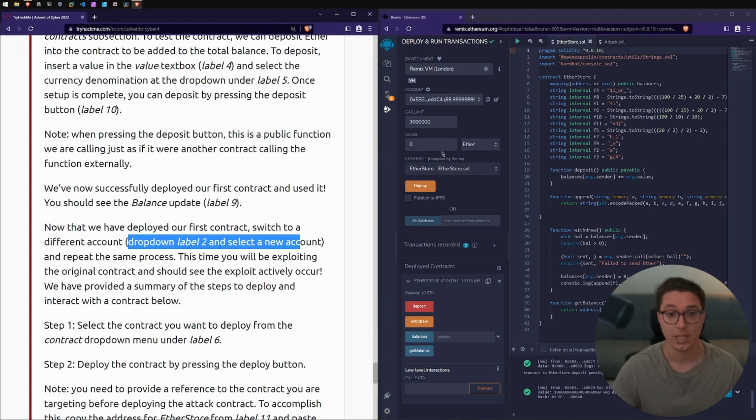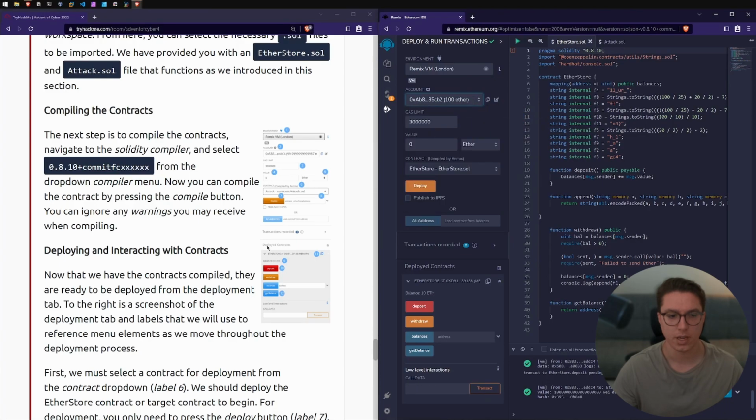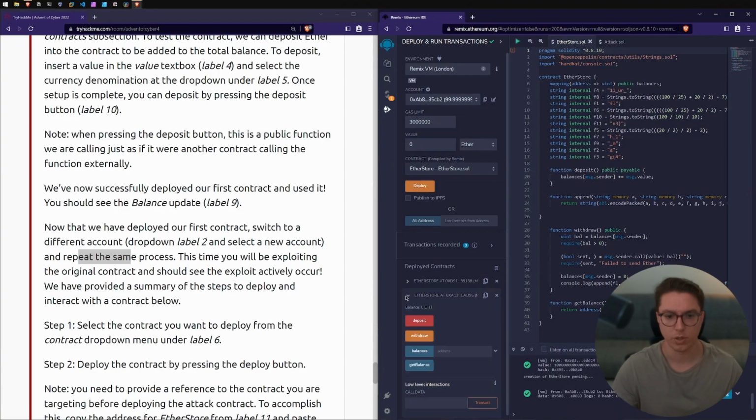Now that we've deployed our first contract, switch to a different account, drop down label 2 and select a new account. So we've got this up here. So we were on this guy. I guess we'll just go over to the second one and repeat the same steps. So we don't need to deploy, right? We can just go like 15. Okay, no, we hit deploy. So now we have our 2 contracts. And then if I go 15 and then go deposit, there we've got our 2 contracts with different balances.